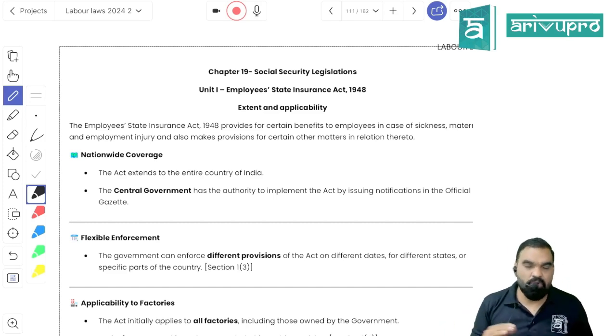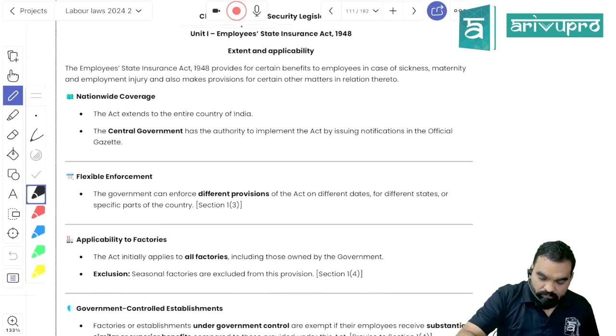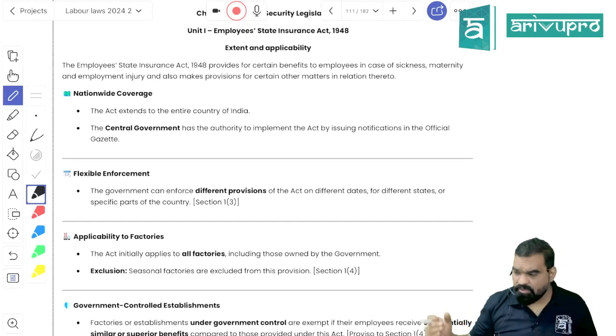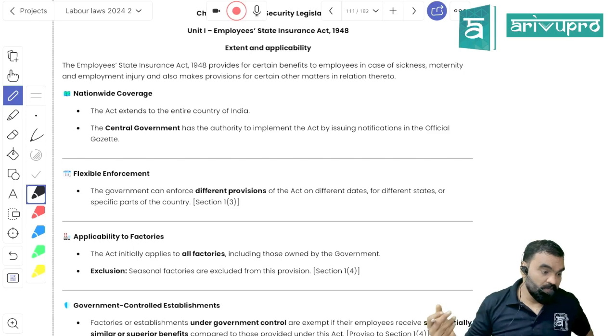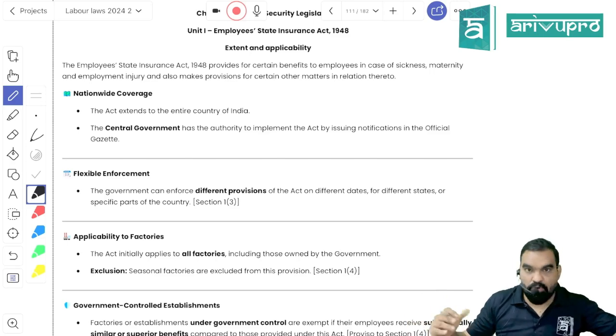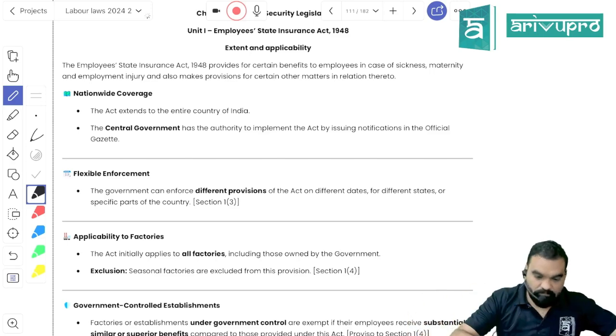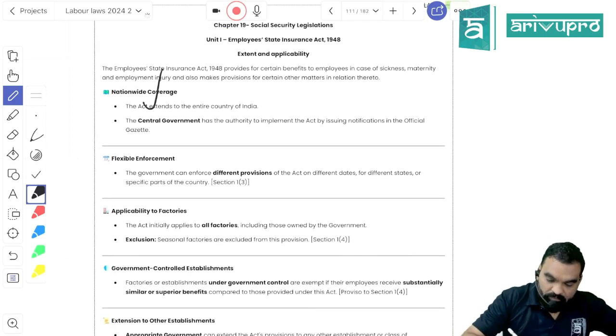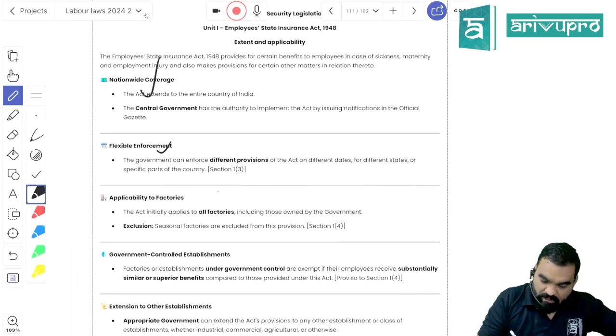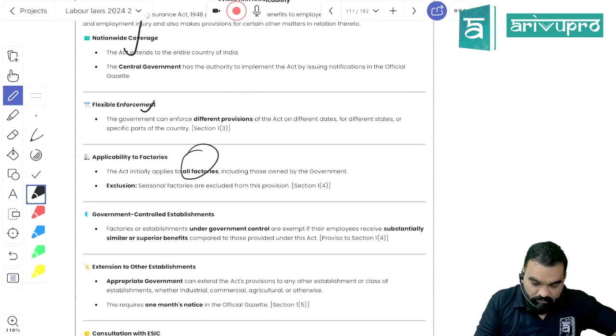It is all about accidental insurance and health insurance, students, so that if some accident would happen, the employee would not bother about the medical expenses, and if there would be an occupational illness, he would not bother about the medical expenses associated.